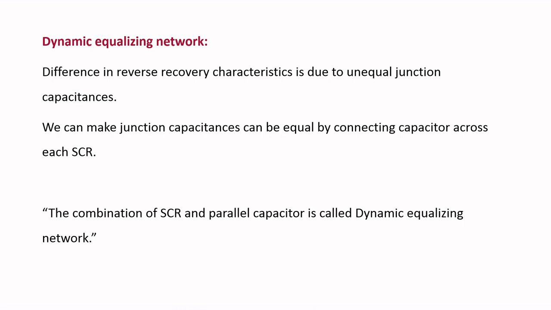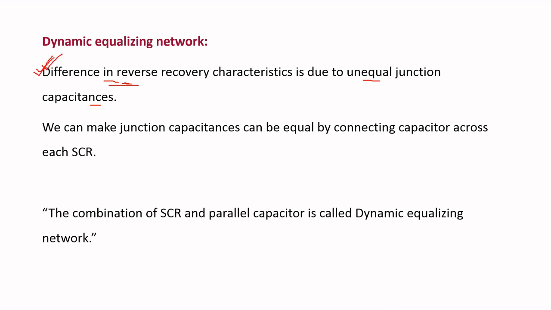Coming to the second problem in series combination of SCRs, it is the difference in reverse recovery characteristics. The reason for the difference in reverse recovery characteristics is unequal junction capacitances. By making these junction capacitances equal, we can nullify the difference in reverse recovery characteristics.